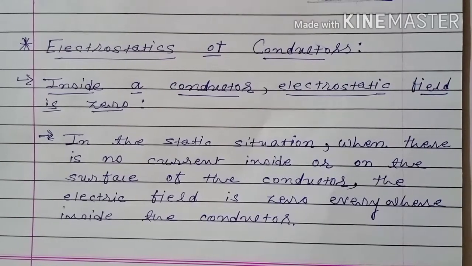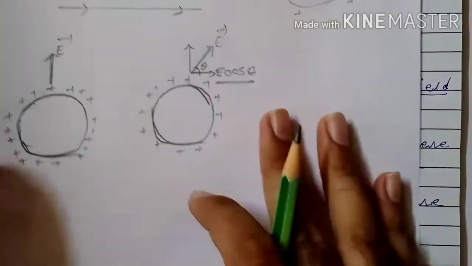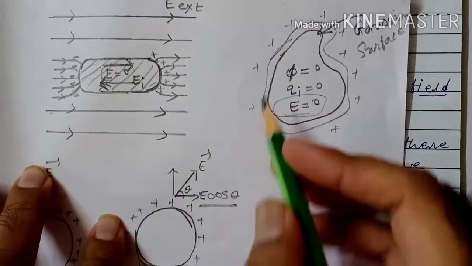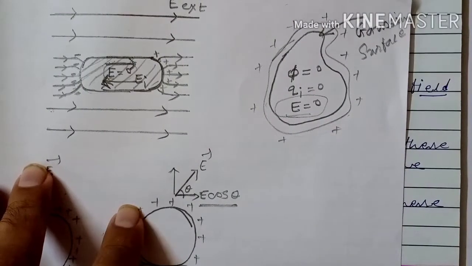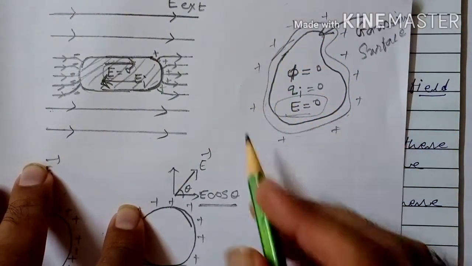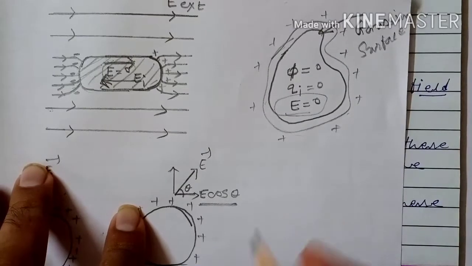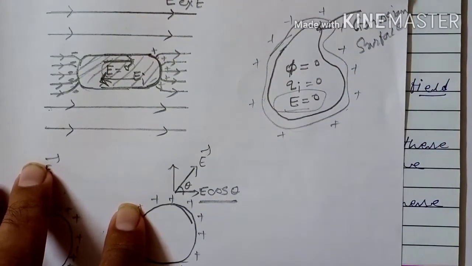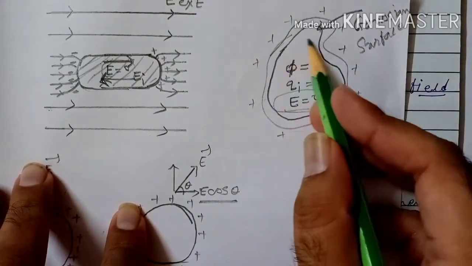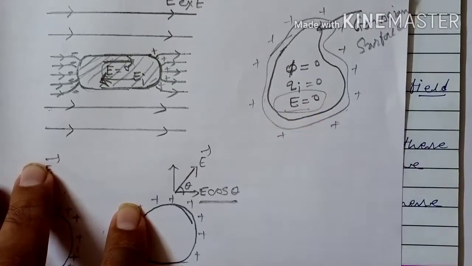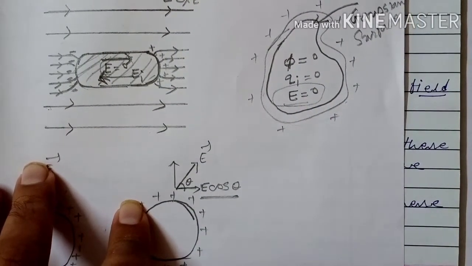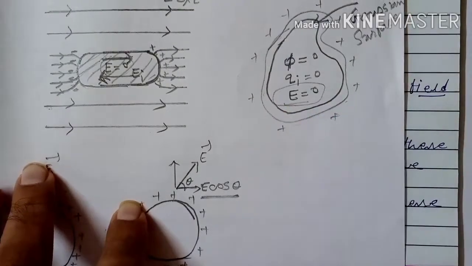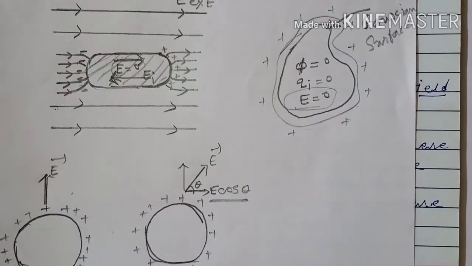For example, here if we take any conductor of arbitrary shape and if it is charged, then excess amount of charge lies only on the surface of conductor and inside the conductor there isn't any charge. Therefore, net charge enclosed by the Gaussian surface is zero. Therefore, electric flux associated with the Gaussian surface is zero. Therefore, we can say that electric field inside the conductor is zero. This thing already we have studied in chapter number 1.